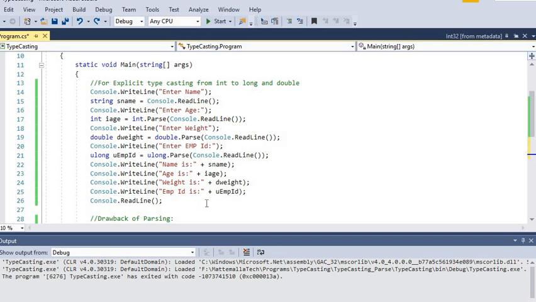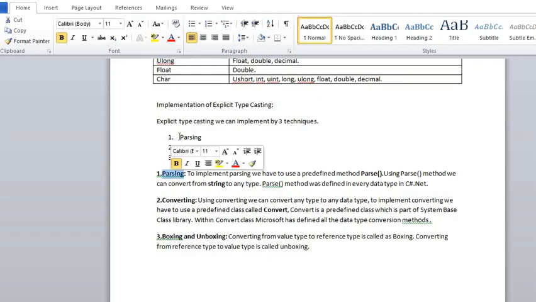So we have to be clear about where we should use the parse method and where we should not, when converting from string to any data type. This, friends, is about one technique of explicit typecasting, that is parsing. Parsing is one of the techniques in explicit typecasting in C#.NET. The rest of the techniques, converting and boxing and unboxing, we will see in later videos.